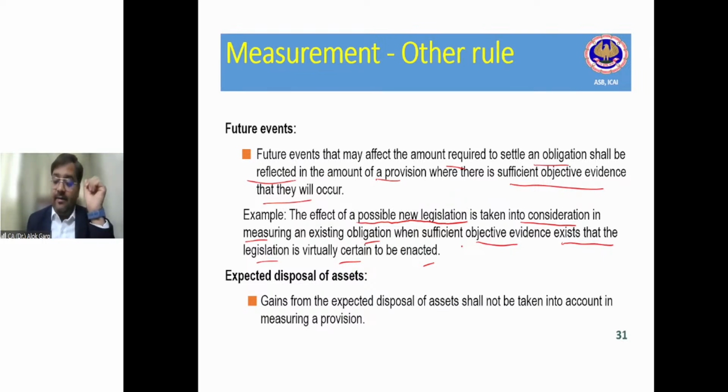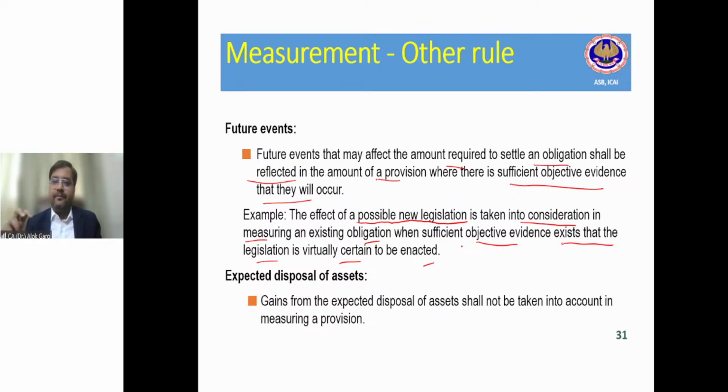The standard says that, for example, the company has a manufacturing plant, and the company has an acid factory. There was a river flowing adjacent to the factory.